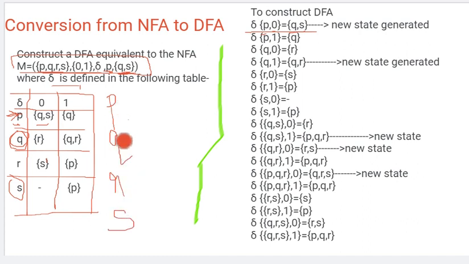Okay, individually P, Q, R, S. These are the only 4 finite states we have. But right now in the first line we got Q comma S together. We count it as a together one. Okay, Q comma S. So Q comma S together, there is no state. We have individual P, individual Q, individual R, individual S, but Q comma S is not there. So Q comma S is a new state. Okay, so we will write it here as a new state and we'll leave it,